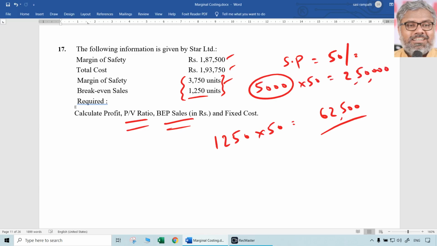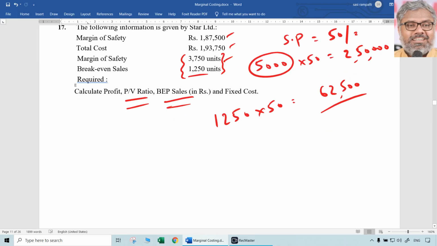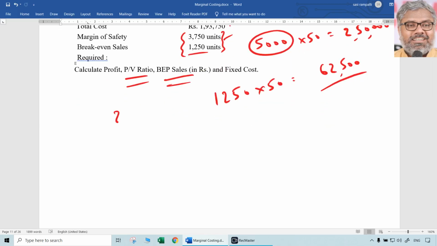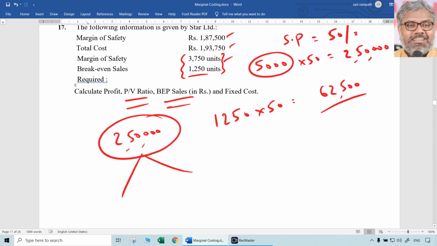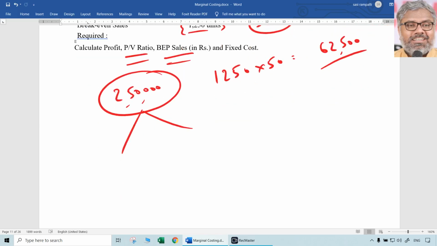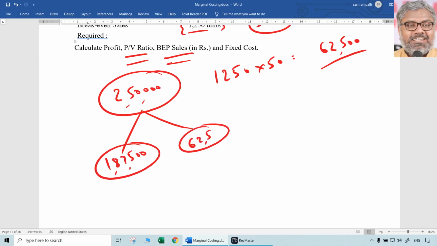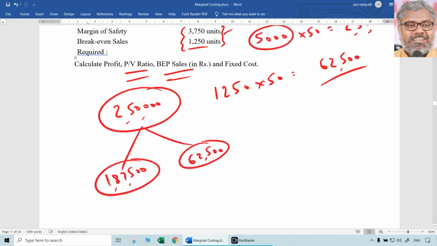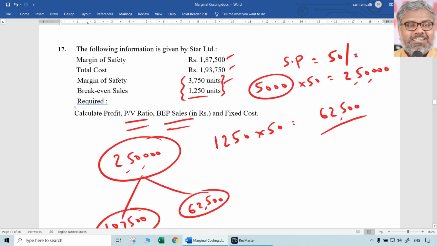Everything is existing data, we just have to assimilate it and understand the relationship there. So total sales of 2,50,000 rupees is simply split into two things. One is break-even sales, one is margin of safety. Margin of safety sales are already given in rupees. That is 187,500. And break-even sales we have calculated as 62,500. You can add them. 187,500 plus 62,500 is nothing but 2,50,000. That is the total sales. That is existing data. Everything existing data.